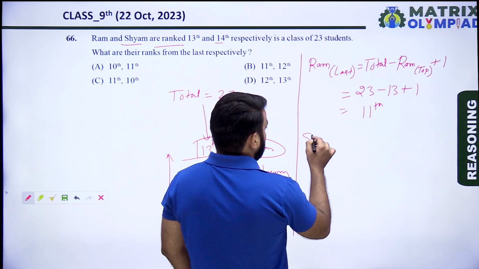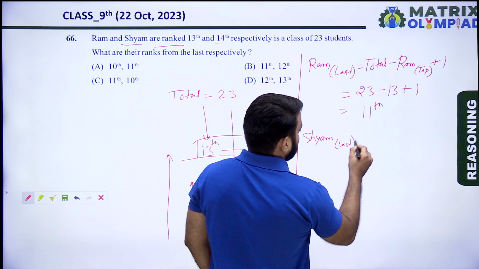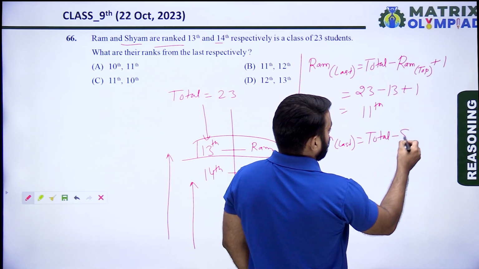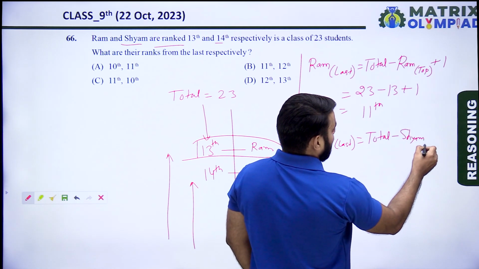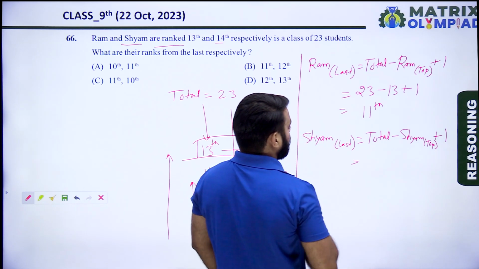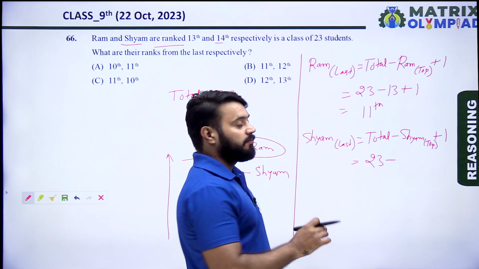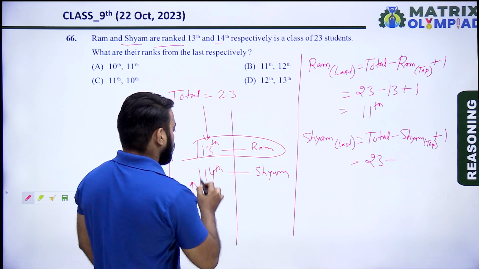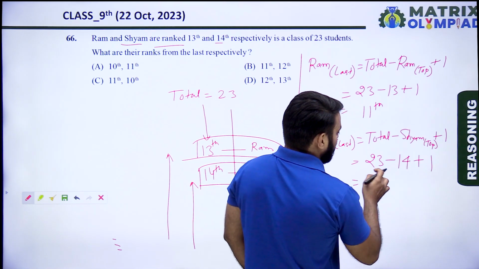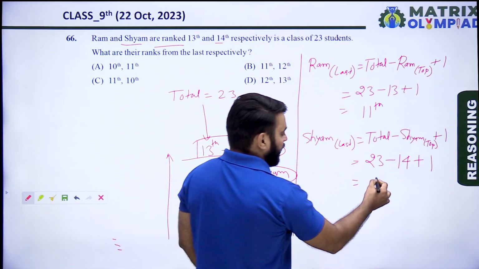Now find the position of Shyam from the last. The formula is total minus position of Shyam from the top plus 1. So 23 minus 14 means 9, plus 1 means 10.